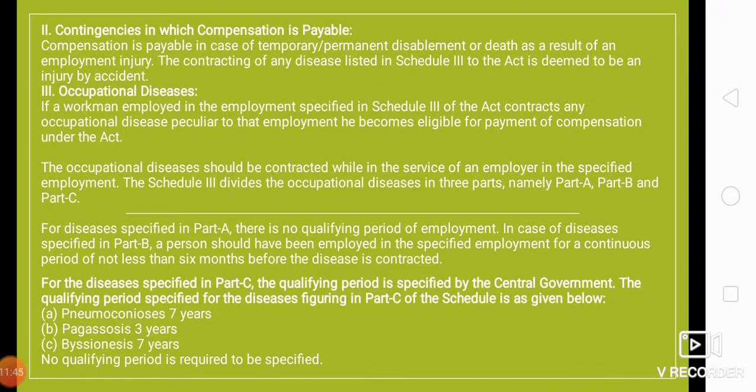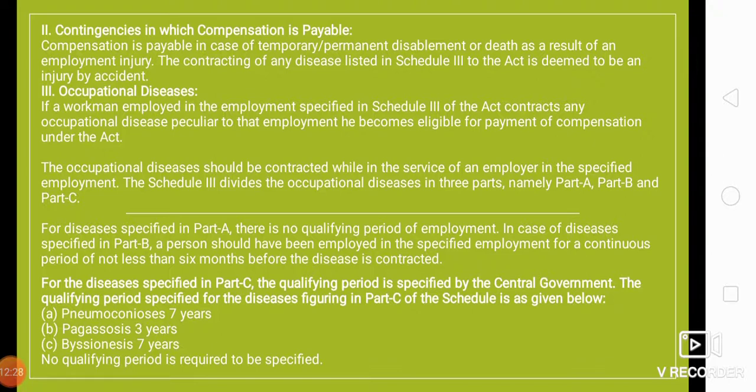Let us see the contingencies in which compensation is payable. What are the conditions and situations where compensation is payable? Compensation is payable in case of temporary or permanent disablement or death as a result of an employment injury. The contracting of any disease listed in Schedule 3 to the Act is deemed to be an injury by accident. And after that we have occupational disease.